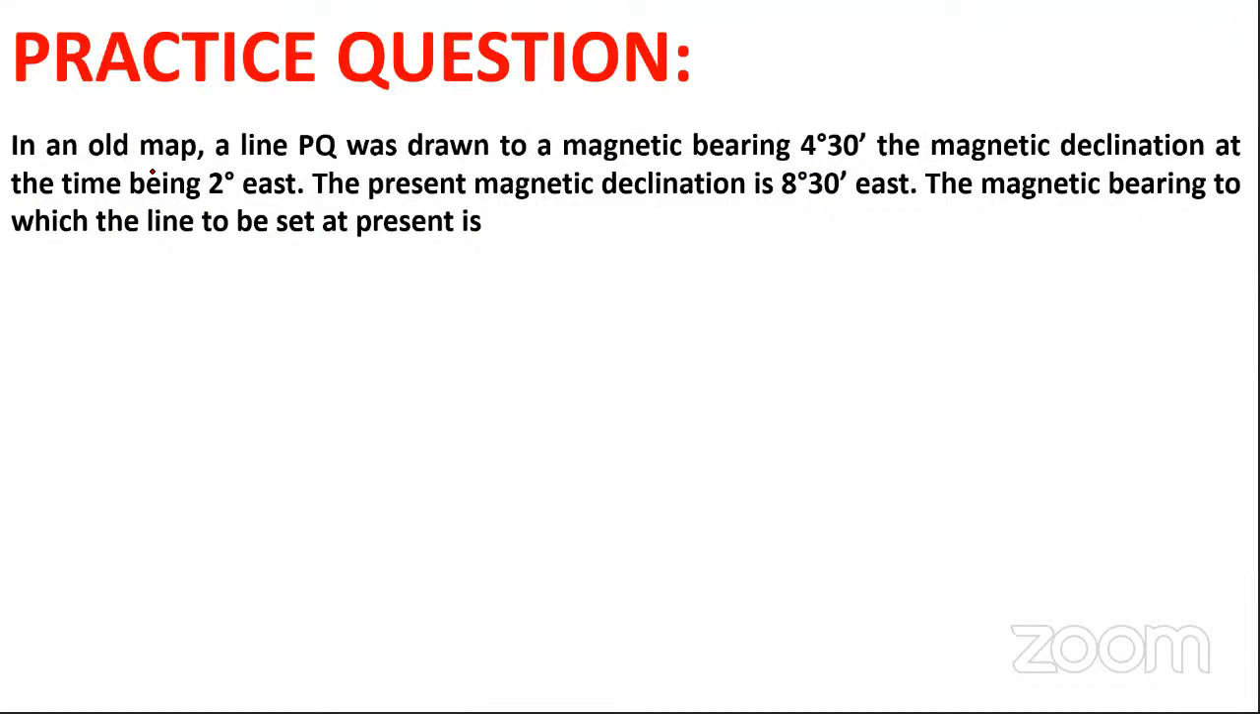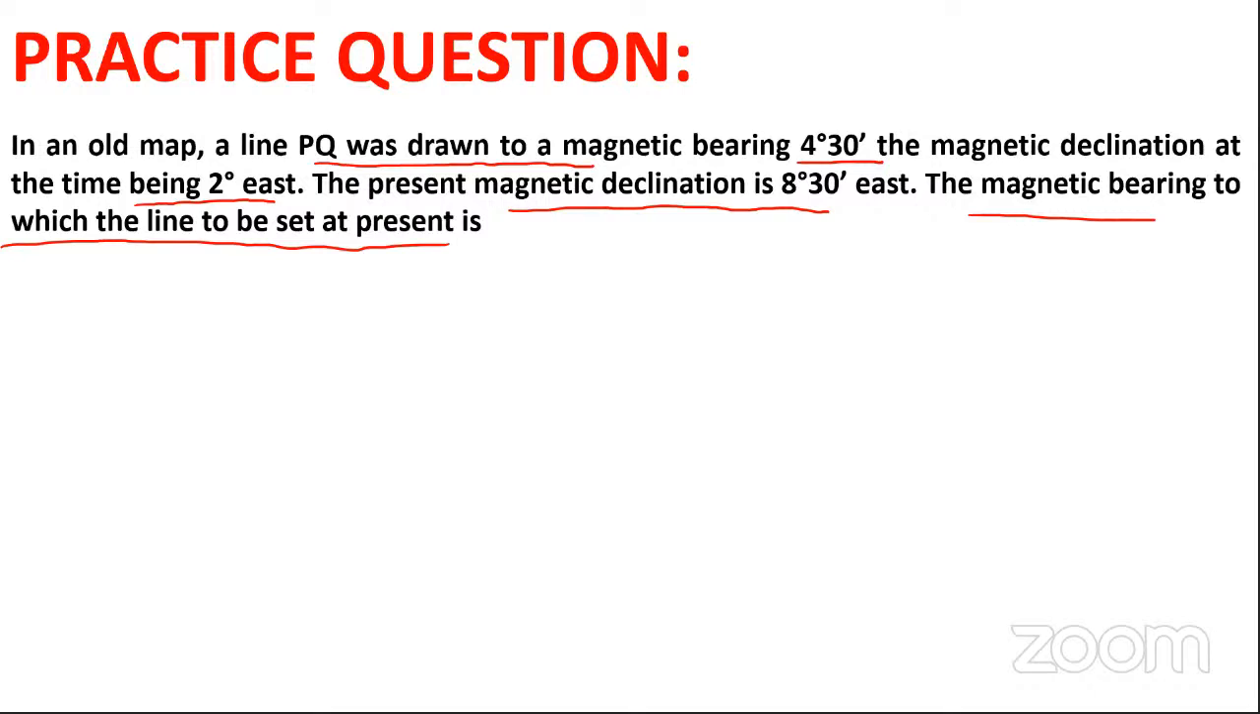Suppose that in an old map, a line PQ was drawn to a magnetic bearing of 4 degree 30 minute, and the magnetic declination at that time being 2 degree east. Now the present magnetic declination is 8 degree 30 minute east. The magnetic bearing to which the line is to be set at present is? It means that we need to determine the magnetic bearing at the present time.